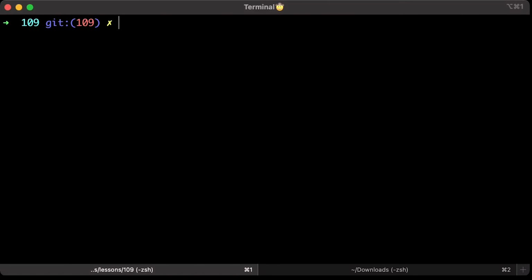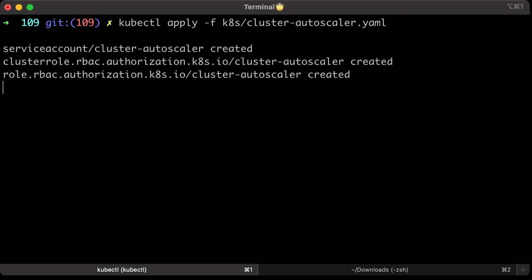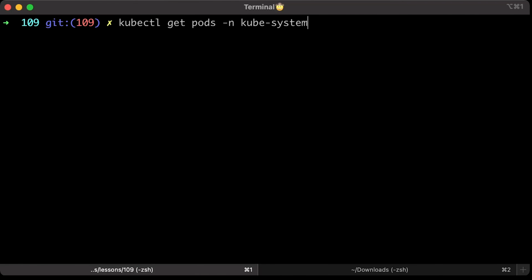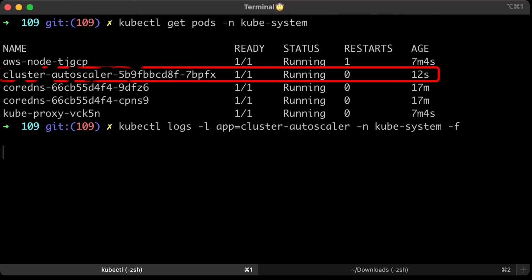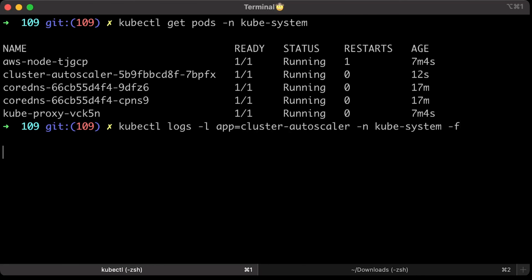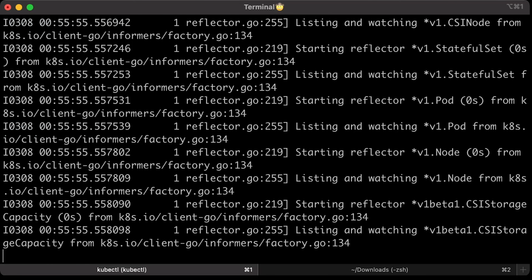Let's go ahead and deploy Autoscaler. Make sure that the pod is running in the kube-system namespace. It's a good idea to check the logs as well. You can use pod labels to select Autoscaler. You can keep this on. You will see the logic that Autoscaler will use to determine when to reduce or increase the number of nodes.